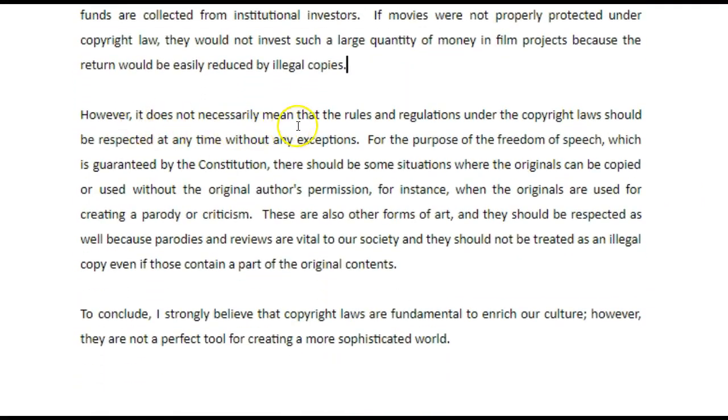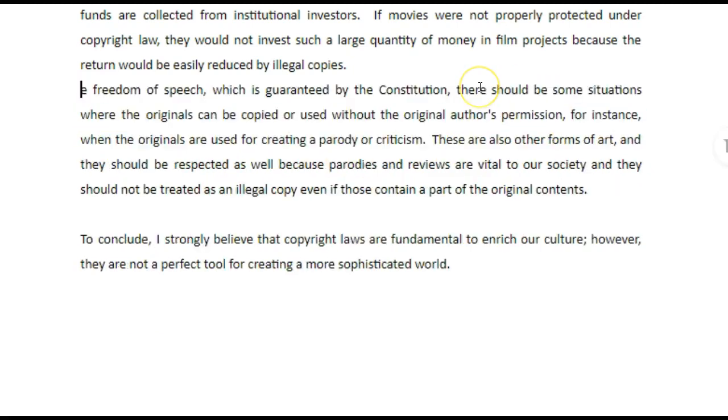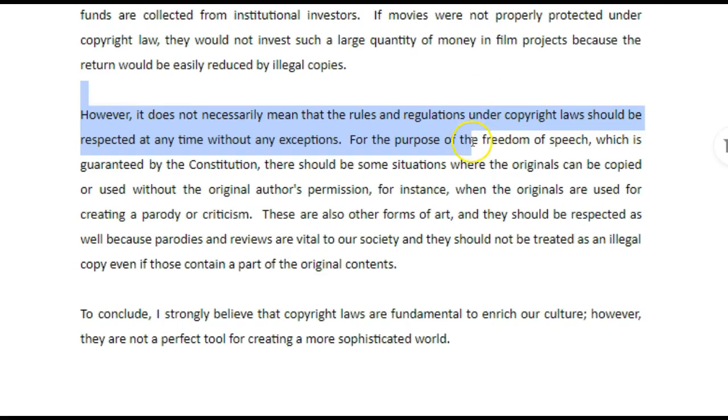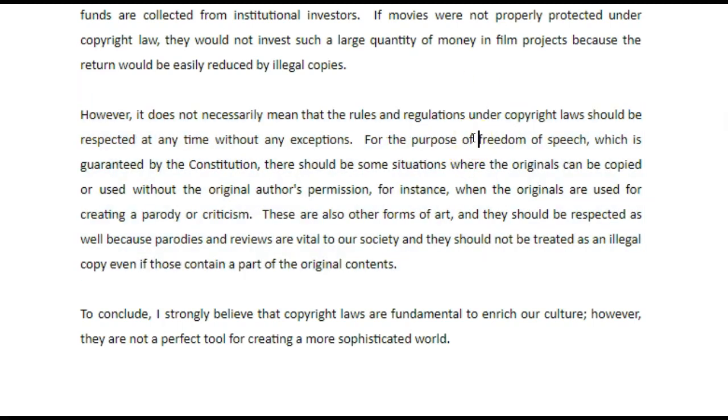However, it does not necessarily mean that the rules and regulations under copyright laws should be respected at any time without exceptions. Ooh, I smell a rebel. For the purpose of freedom of speech... Oh, nope. I can't work it anymore. Which is guaranteed by the Constitution. Of which country? Are we writing this from the US? Because this is not country specific.